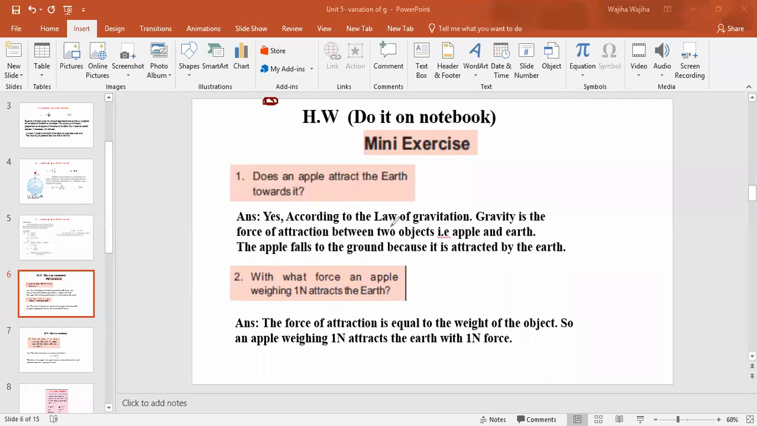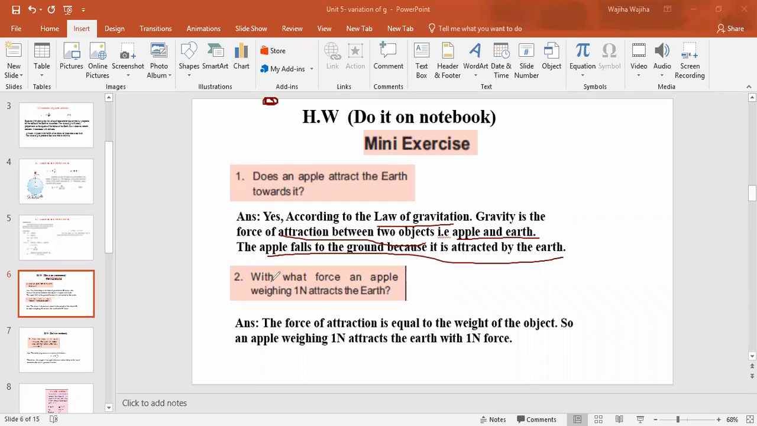Yes, according to the law of gravitation, gravity is the force of attraction between two objects. All of you know that. Here the two objects are the apple and the other one is the earth. So the apple falls to the ground because it is attracted by the earth, right?